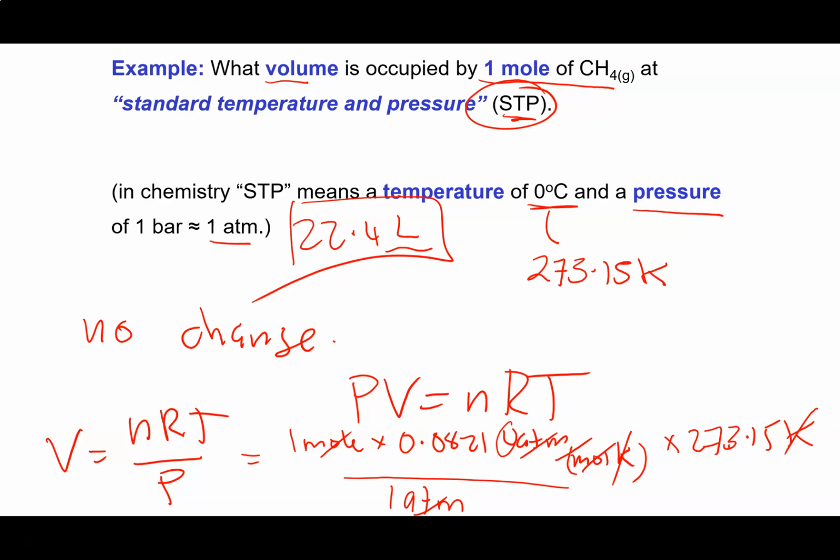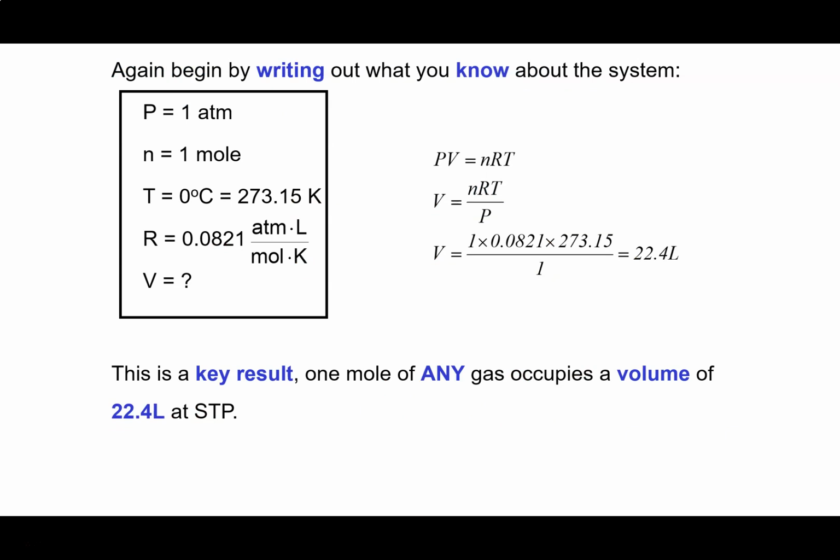Now, it turns out that this is true of any gas, because we didn't put anything in there that identified what gas it was. So 1 mole of any gas at STP has a volume of about 22 liters. That's worth keeping in mind to see if you're on the right track when you're solving problems. Okay, so here's what we did.